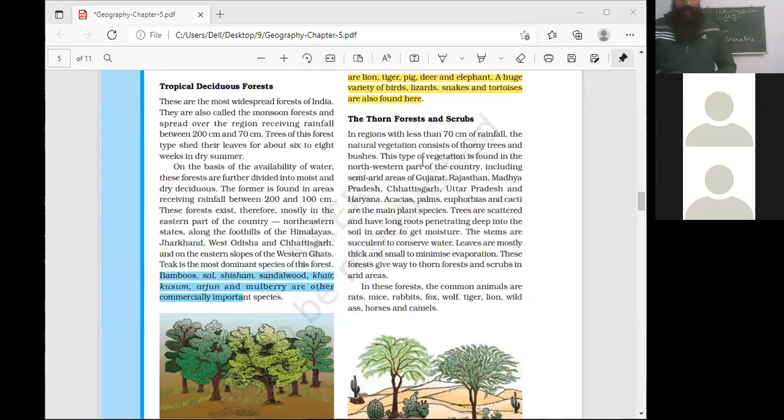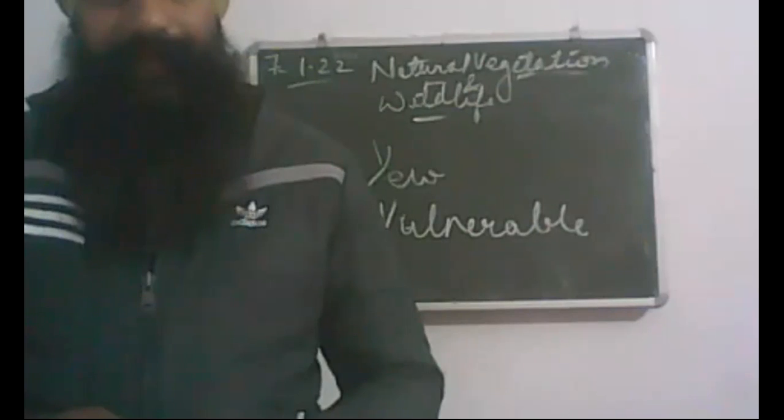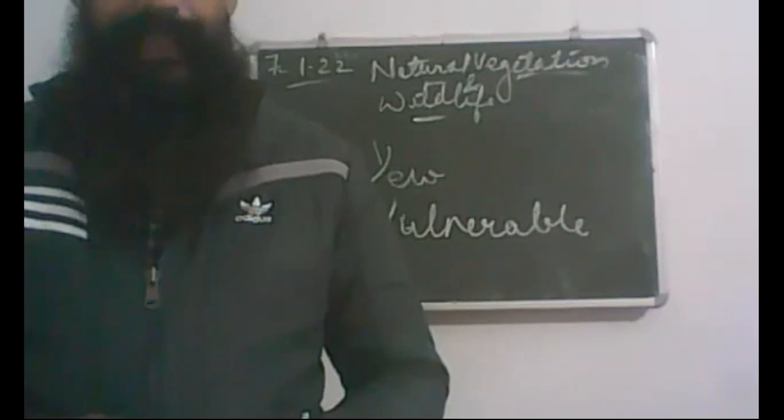Since less rainfall is recorded, to reduce the process of evapotranspiration or loss of water, vegetation adapted to their environmental conditions. How? Trees, they become